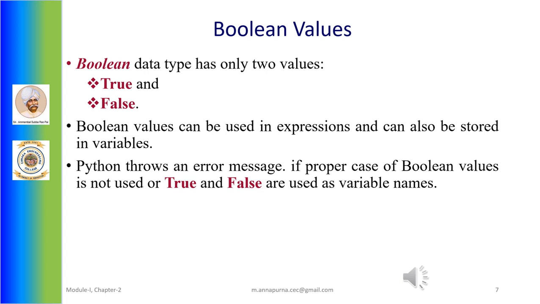Boolean values. Data types like integer, floating point, and string can take an unlimited number of possible values. But as far as the Boolean data type is concerned, it has only two values, True and False. When the Boolean values are typed as Python code, True and False are not enclosed within quotes like strings, and they always start with a capital letter. We'll see the following in the interactive shell. I have intentionally typed some instructions incorrectly just to show that incorrect usage causes the Python interpreter to throw error messages.